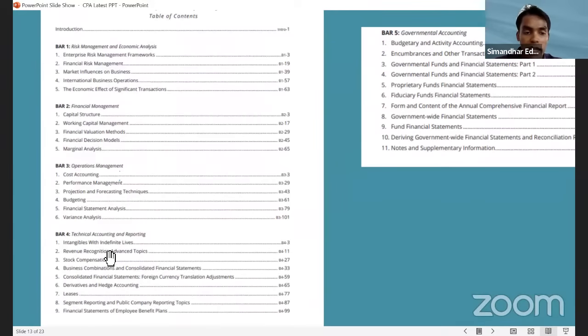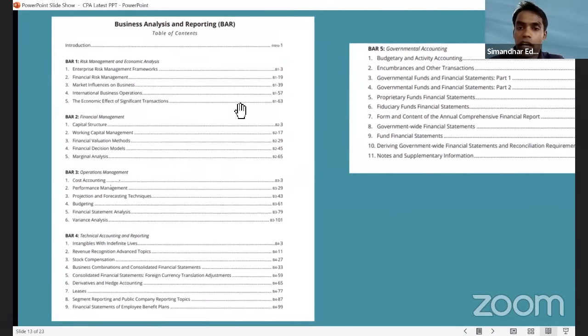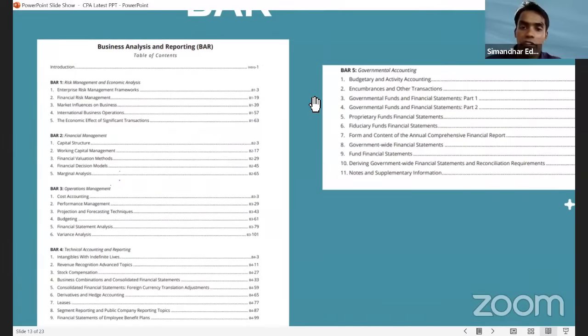BAR 4, if you see that: intangibles, revenue recognition, advanced topics, stock compensation, business combination, consolidation, derivatives, hedging, leases, segment reporting, pension benefit, right? Governmental accounting, budgetary activity, encumbrances, fund reconciliations, everything has been put into BAR.